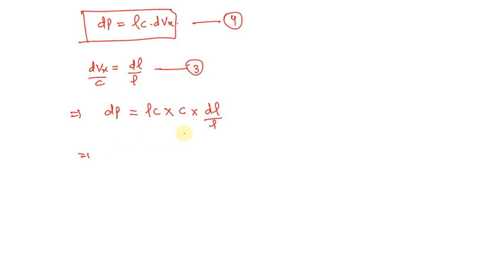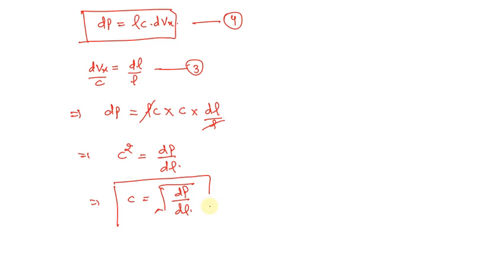Simplifying further, this rho cancels with this rho, and we get c square equals dp upon d rho, and we can write it as c equals under root dp upon d rho. This is the main relation that we want to establish.